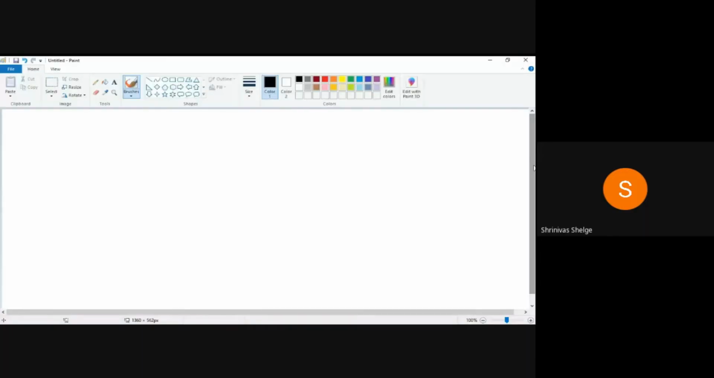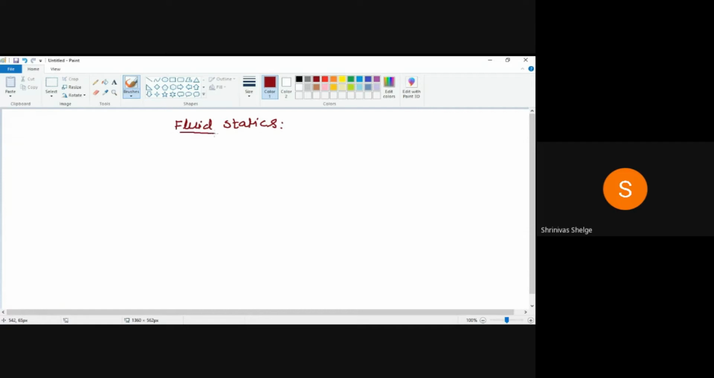So yes, I think the screen is visible to all. Is it so? Yes, so visible. Yes. So fluid statics.